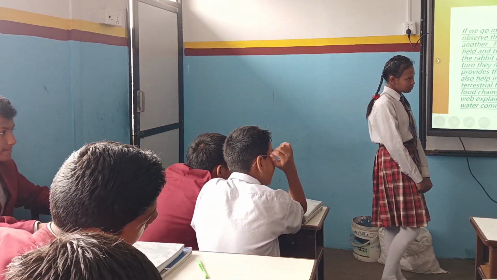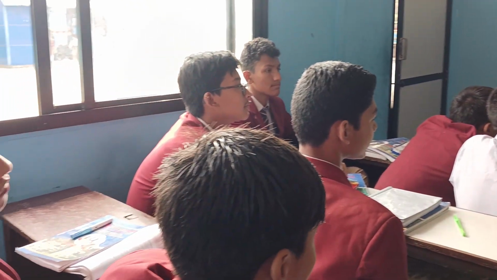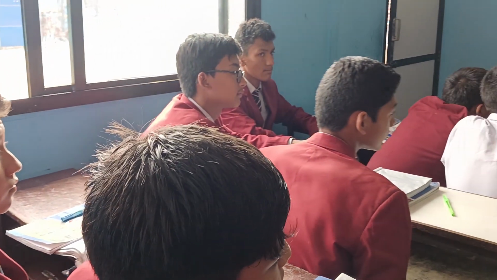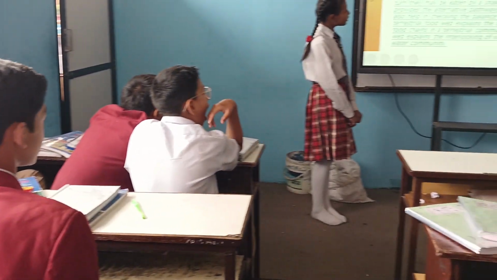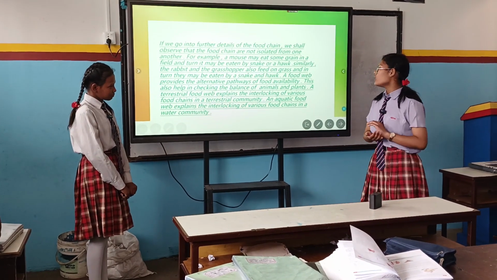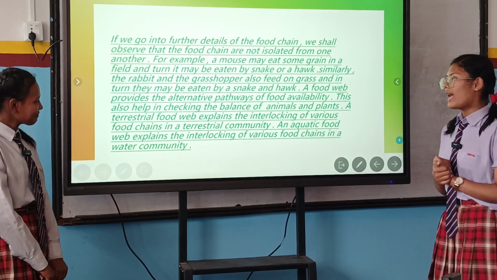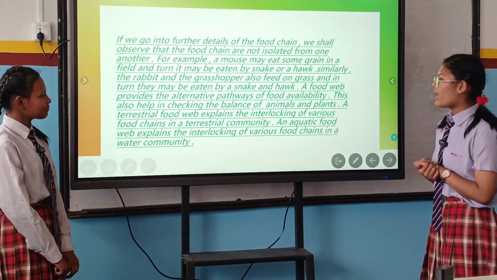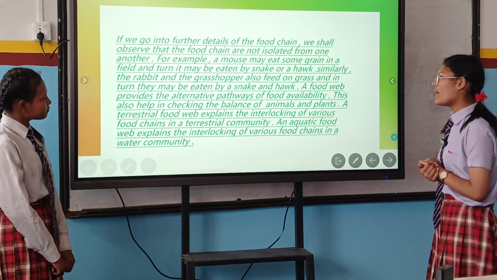If we go further into details about the food web, we can learn more about the food chain too. We shall observe that food chains are not isolated from one another. Taking the example of a mouse eating grain in a field, that mouse can also be eaten by a snake or a hawk. Similarly, the rabbit and the grasshopper also feed on grass, which is the producer, and in turn they may be eaten by a snake and hawk. A food web provides alternative pathways of food availability.